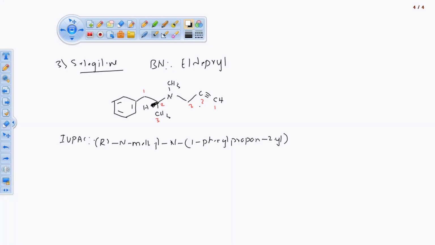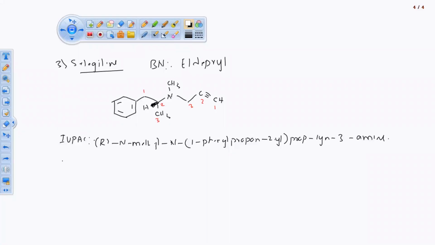Another one propane is there, but it is alkyne. Then we'll write prop, propyl, prop 1 ine, 3 amine. On third position we are having amine, 3 amine. So this is the IUPAC name for this structure.